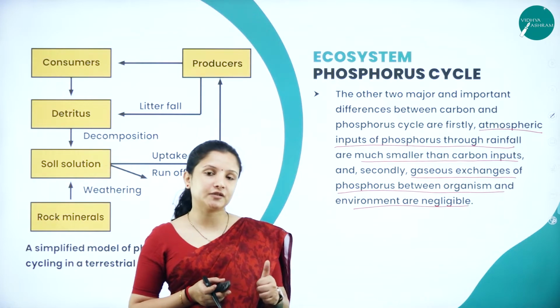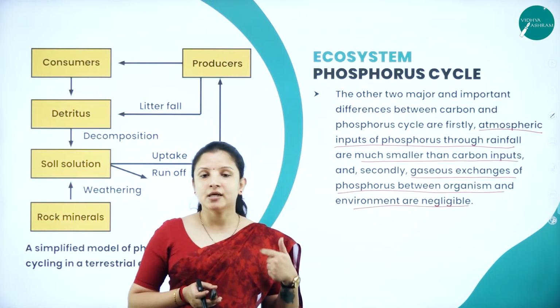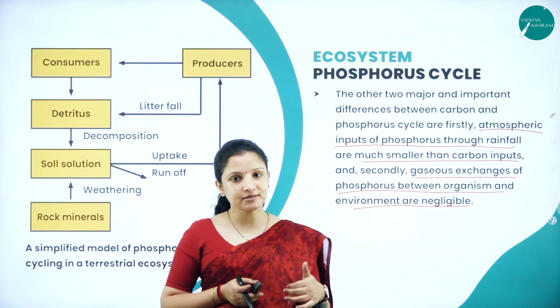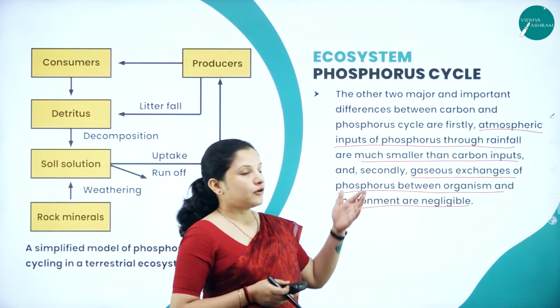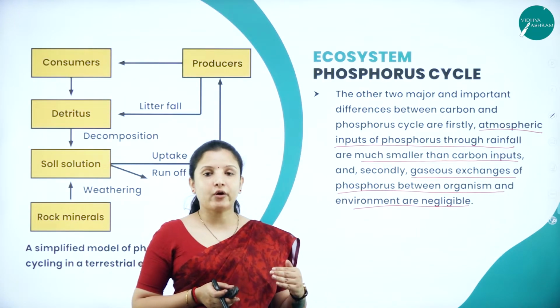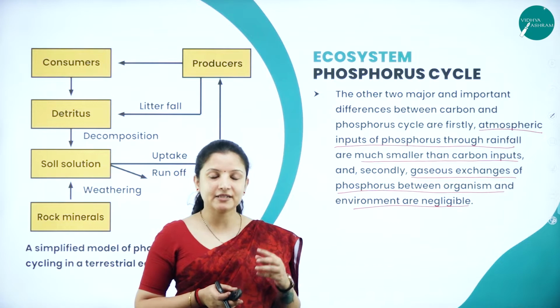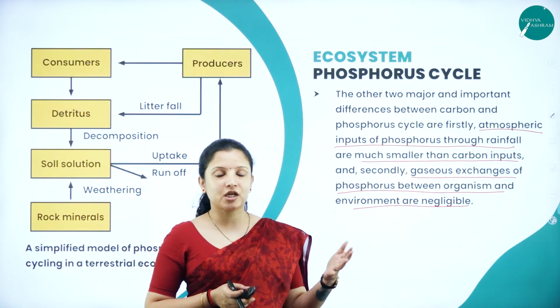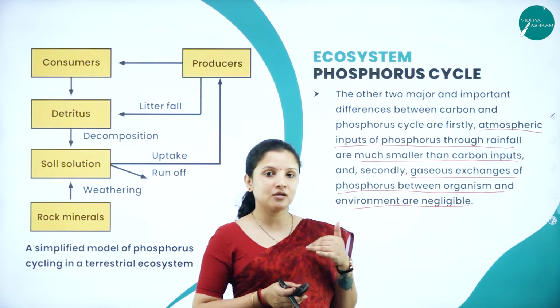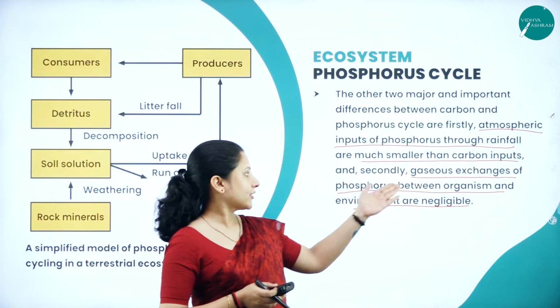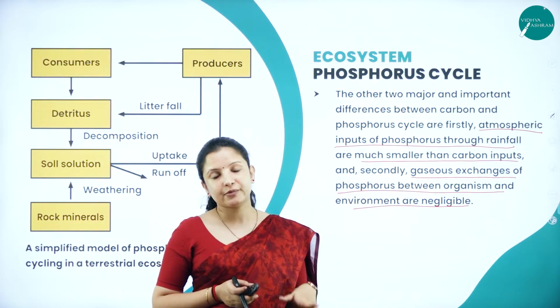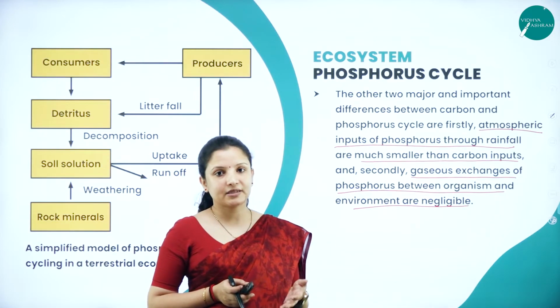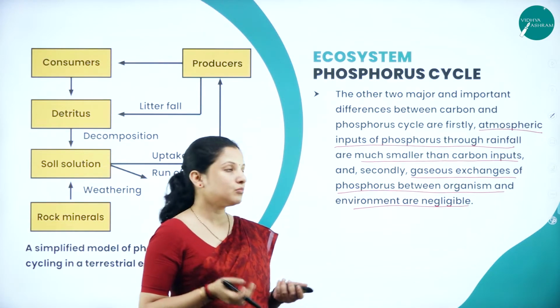One thing is, phosphorus is only sedimentary, while the carbon cycle is both gaseous and sedimentary. The other one is, phosphorus coming to the soil or earth in the form of rain is negligible, while carbon is more. The other one is gaseous exchange between organisms and the environment: for phosphorus it is negligible or not there at all, but for carbon, the exchange is more.